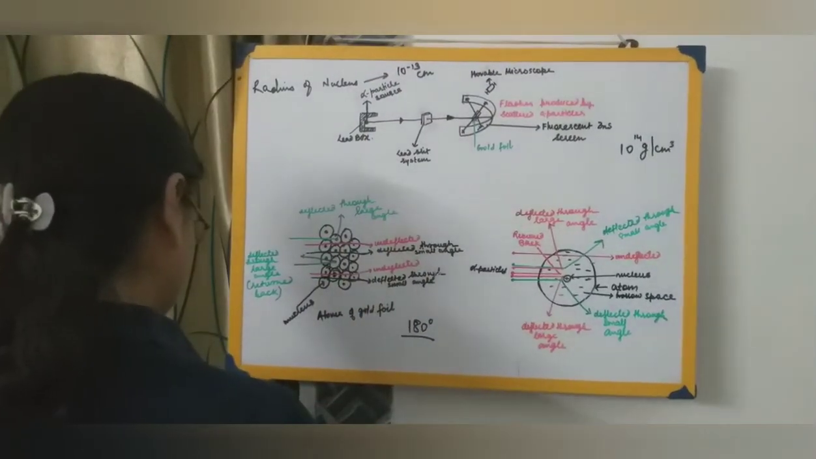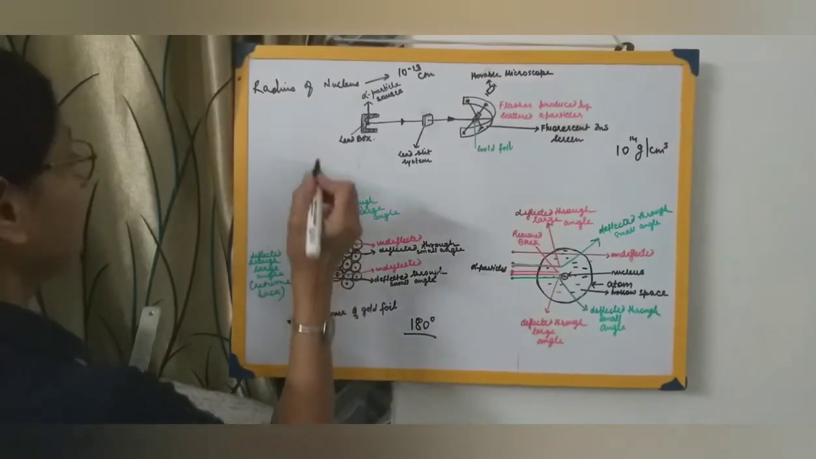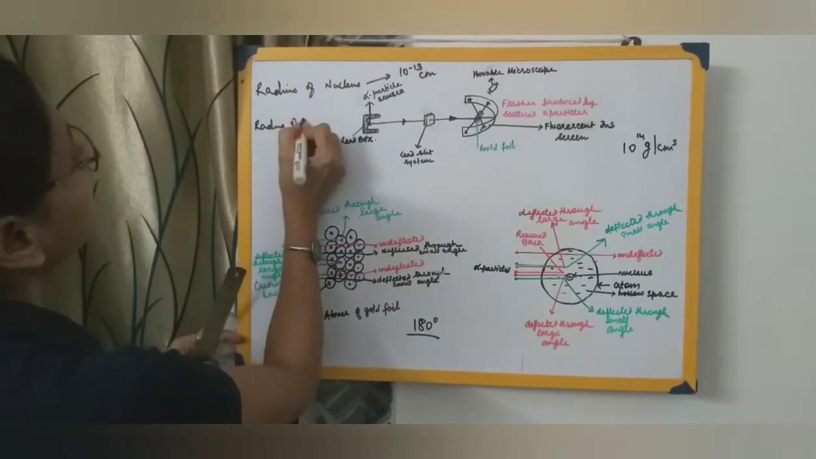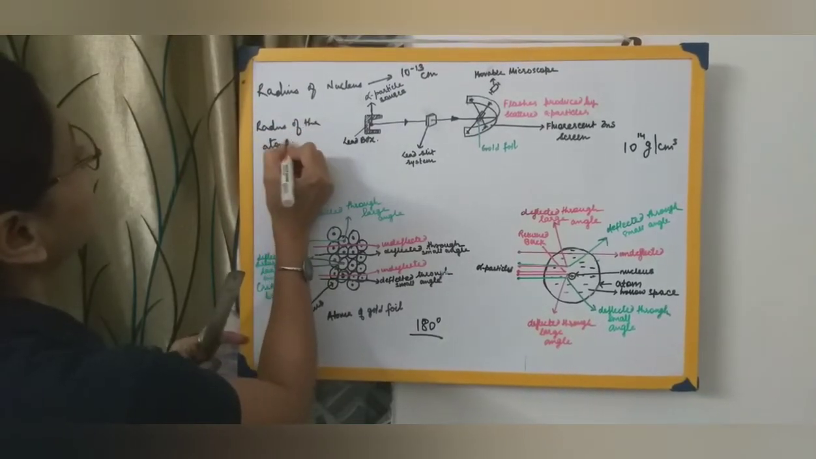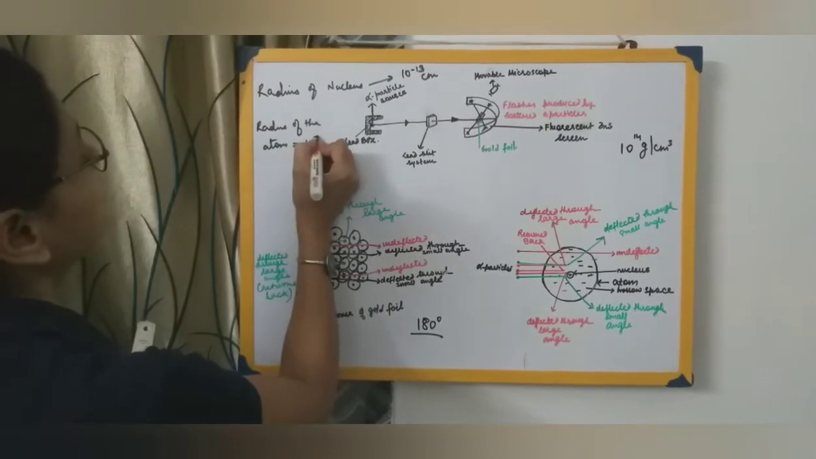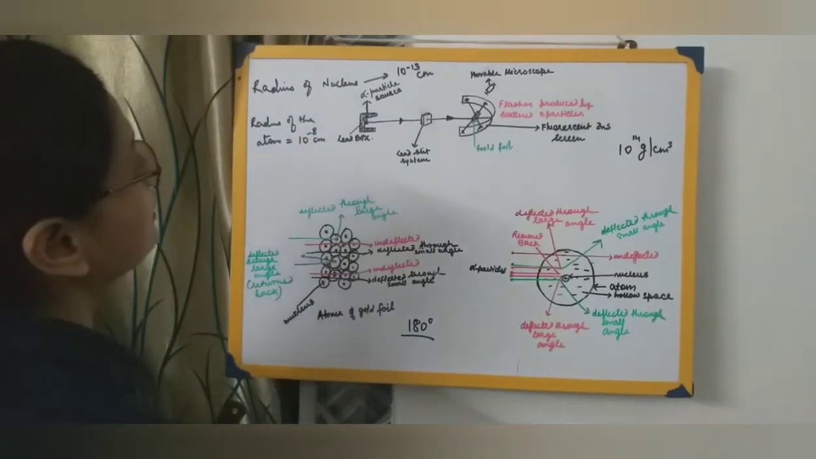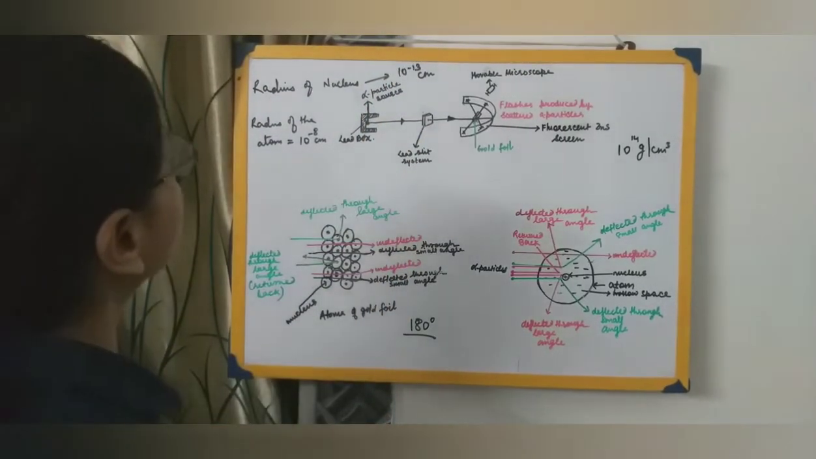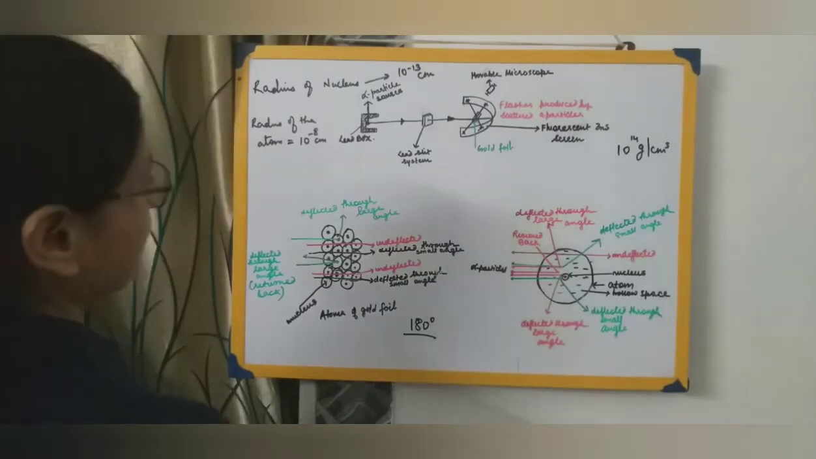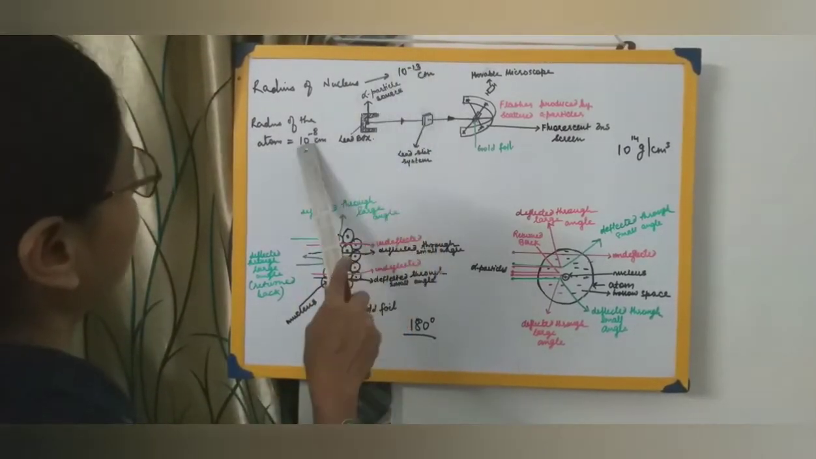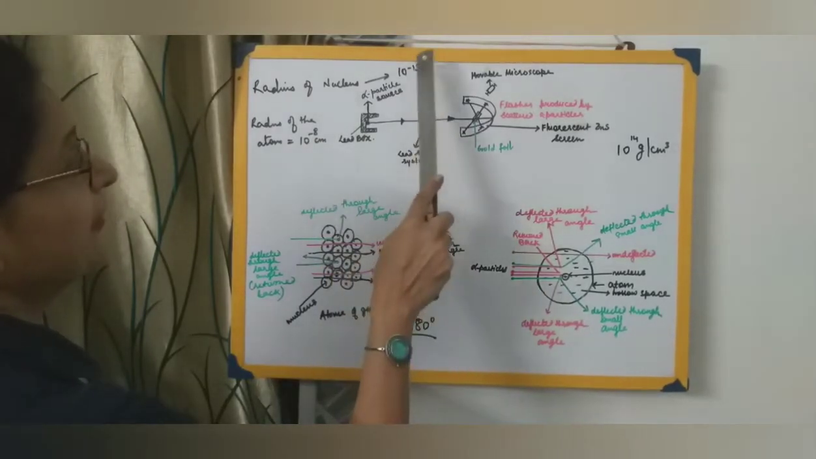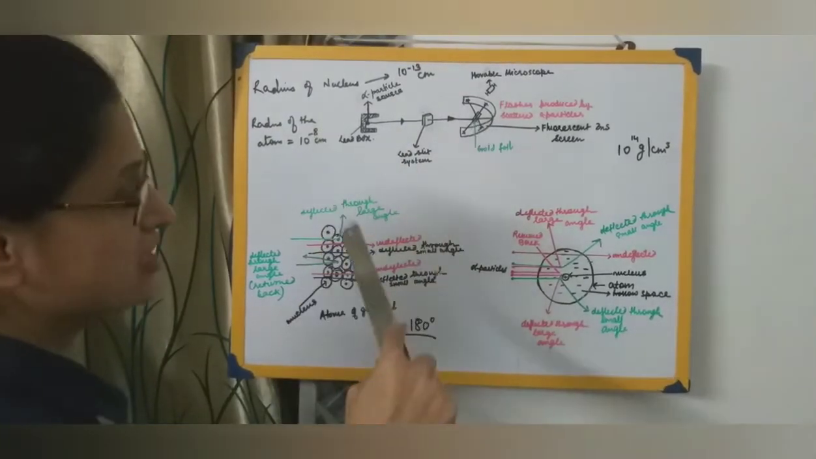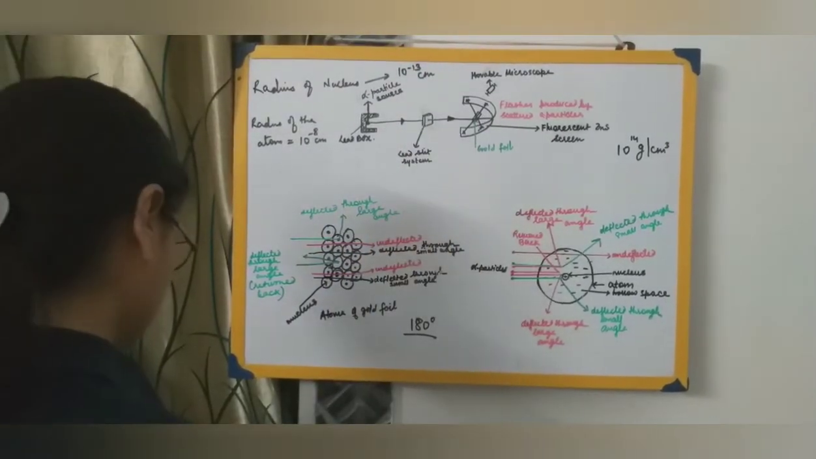Whereas the radius of the atom is of the order of 10 raised to minus 8 centimeter. So just imagine, the radius of the nucleus is 10 raised to minus 13 centimeter, whereas the radius of the atom is 10 raised to minus 8 centimeter. If you compare both of them, there's a vast difference. The more negative the value, the smaller the size, and the less negative the value, the bigger the size. I hope that everyone knows this.